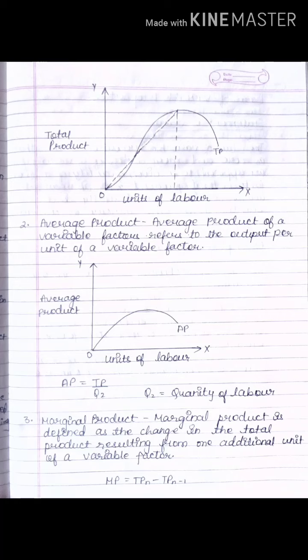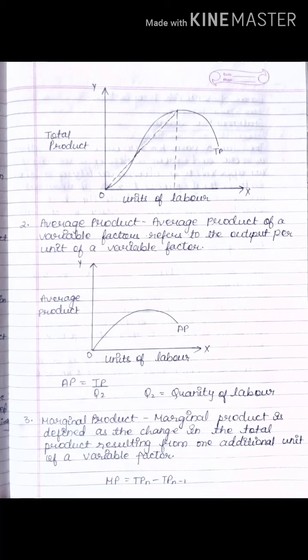Now next is average product. Now what is average product? Average product of a variable factor refers to the output per unit of a variable factor. Do remember, average product, that means the formula is TP upon Q, where Q is the quantity of labor. So whatever unit of labor you are employing, you will divide total product by that unit. Suppose your total product is 20 and at 20 total product you have employed 4 units of labor. So what will be your average product? 20 divided by 4. Your average product will be 5.